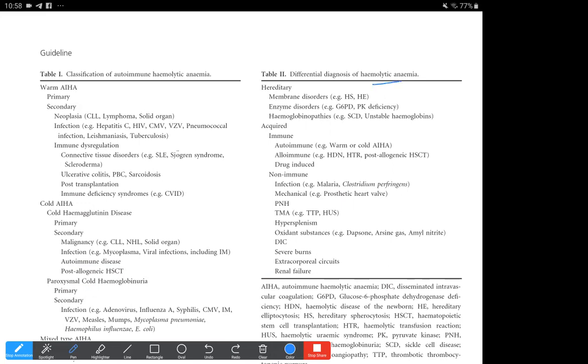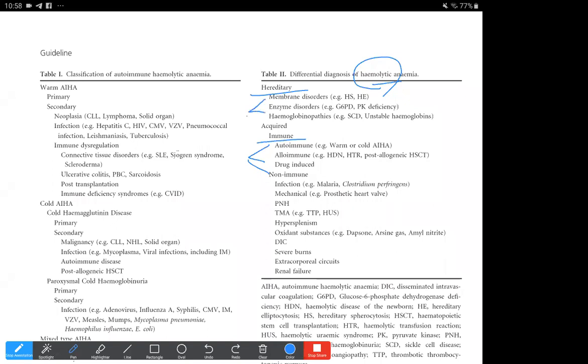We also need to rule out hereditary causes of hemolysis and anemia: membranopathy, enzymopathy, or hemoglobinopathies.